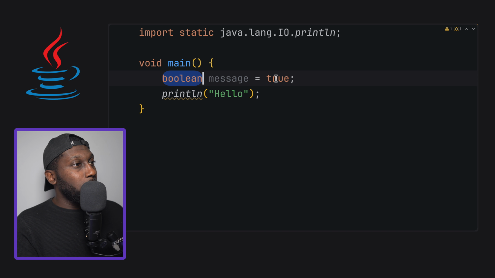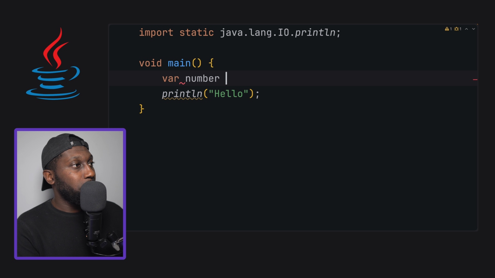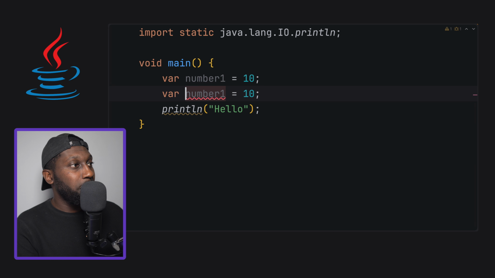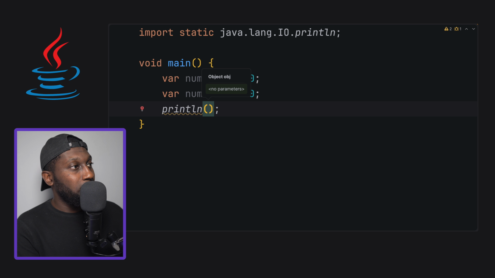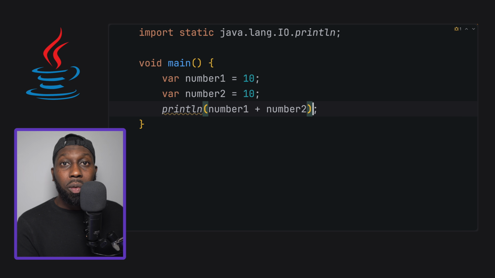So if you want to have variables, literally this is how you do it. var number1 equals 10, and I can duplicate this and say number2 equals 20. And then I can print line and add these two numbers: number1 plus number2. All right, cool. So you can see that this is really clean.